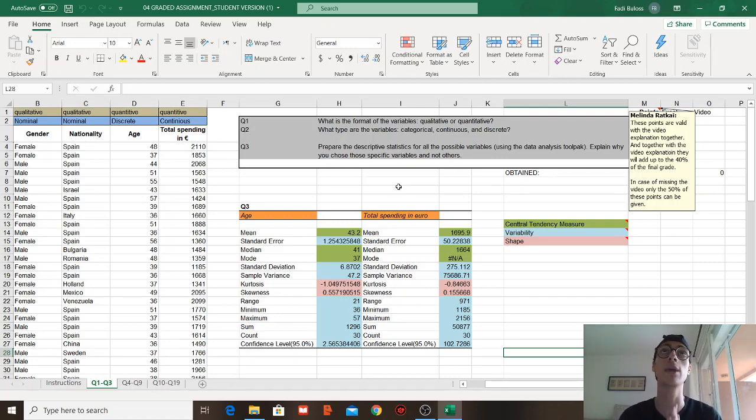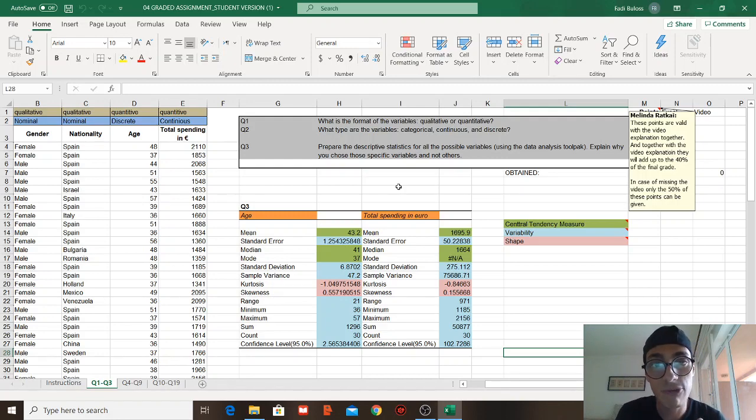So it's very important that we understand the difference between parameters, which are the statistics that we obtain from populations, and statistics, which are obtained from samples, okay? And that's the point. Before we start, I'm going to start with the questions and elaborate as much as I can on each one.